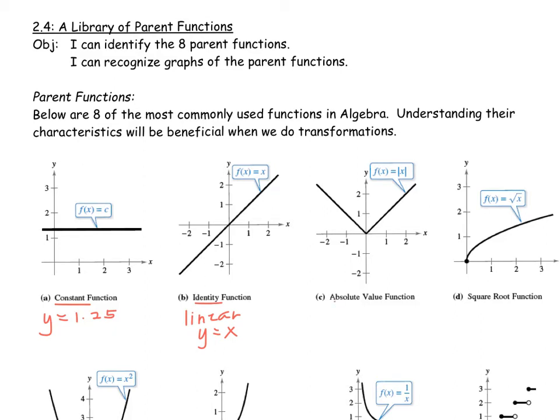Absolute value is really easy to work with. No matter what your x value is, notice your absolute value is positive. So all the outputs are above the x-axis. And the last one over on the right, square root function. You take your x value and find the square root of it. Again, notice that all of our x values and all of our y values are positive here.